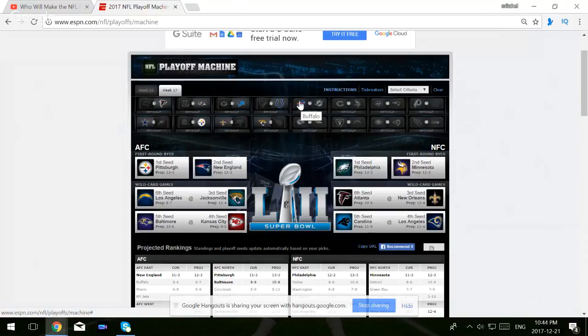This is a game that matters for the Bills, not for the Dolphins. I'm going to go with the Bills. Even though it's in Miami, I might actually change that pick. We'll see where we go with that, but I'm going to go with the Bills right now. I might change my mind on that one.